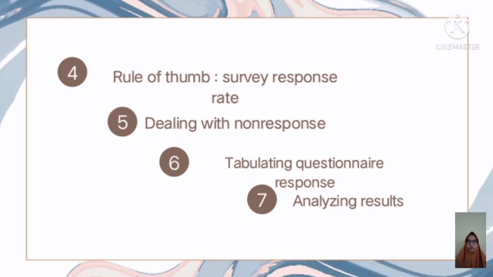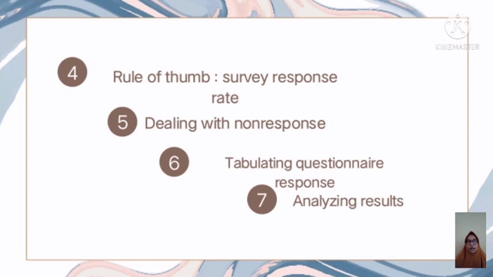And the seventh is analyzing results. When presenting the results of a questionnaire study, we must include the total sample size and the percentage of overall returns, along with the response rate for each item, because not all respondents will answer all questions.